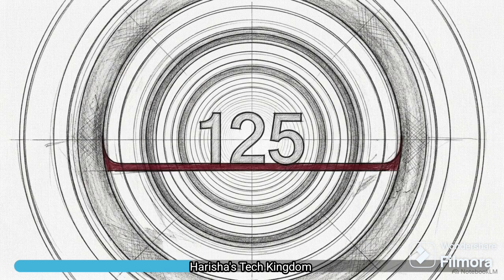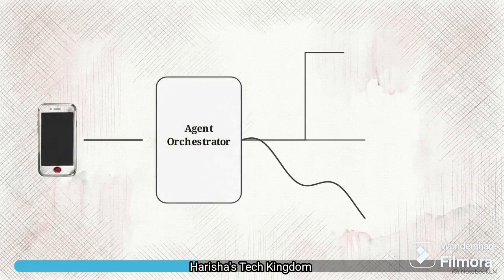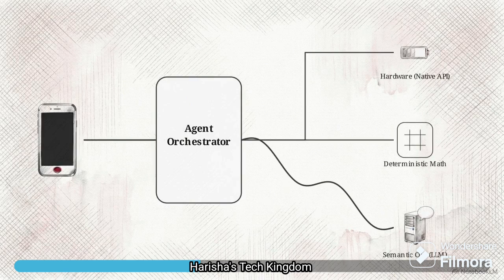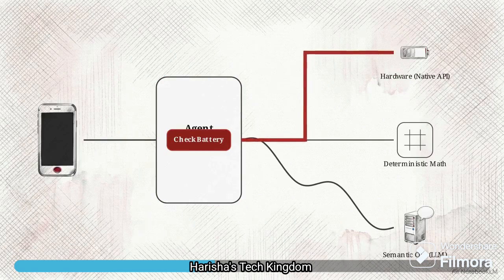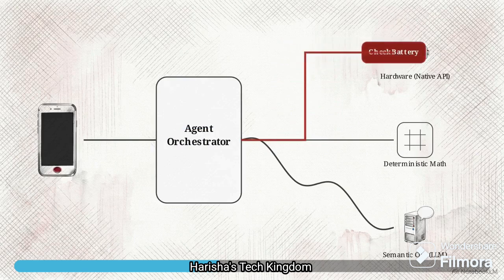With the natural language parsed into raw data, the integer moves deeper into the architecture. This diagram illustrates the agent orchestrator layer. It acts as a strict traffic controller, reading the incoming data and definitively categorizing the user's core intent. If the orchestration layer identifies a strict hardware request, like checking the device's battery level, it employs a rigid routing protocol. These specific hardware commands are shunted directly to native Android APIs for immediate execution, entirely bypassing the large language model.